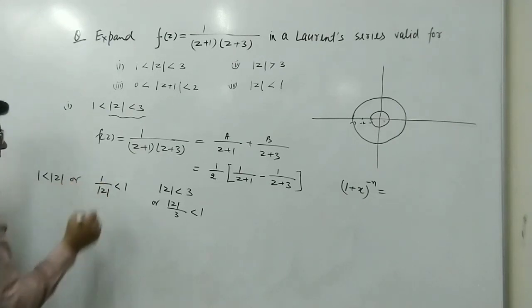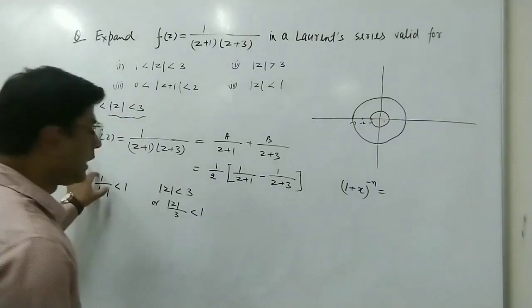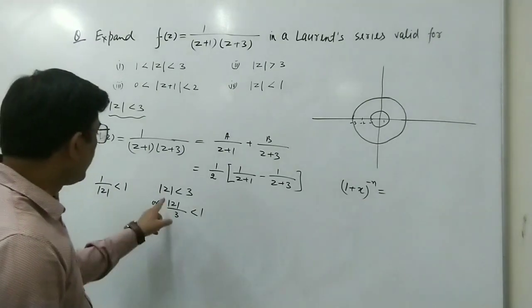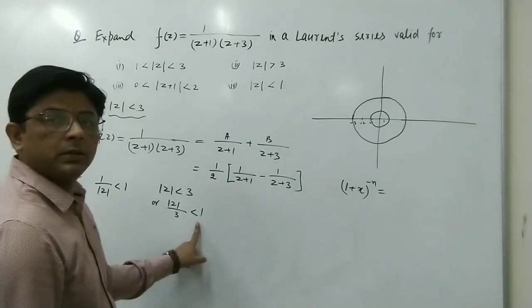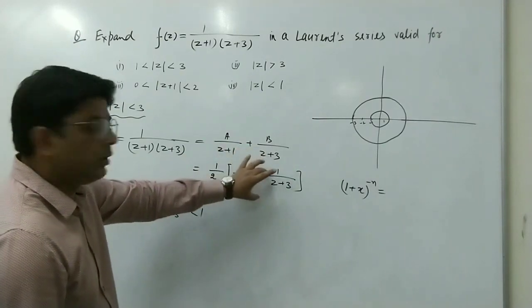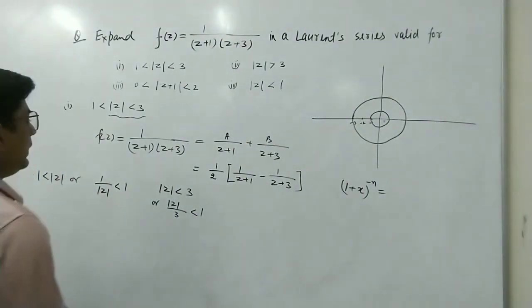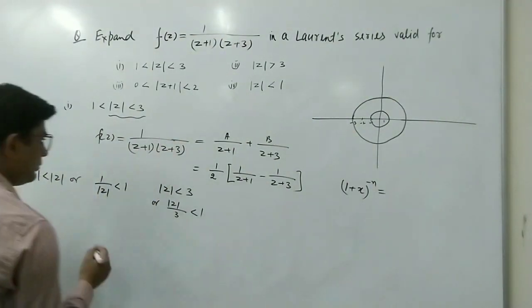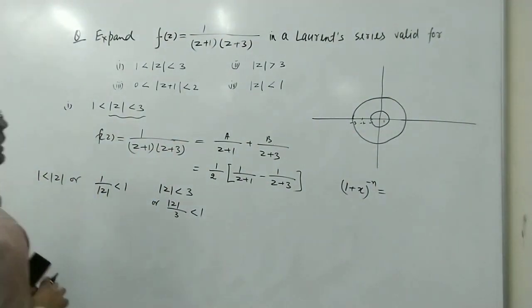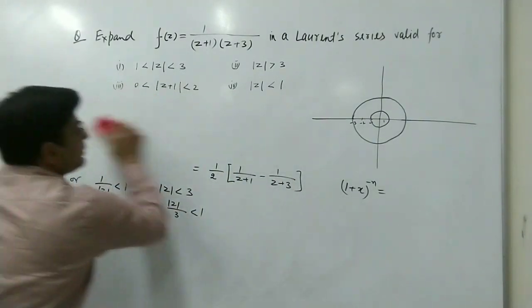So here we have 1 upon mod z less than 1, and here we have mod z upon 3 less than 1. Now we will write these two terms in this form, that f(z) is equal to. So I am writing here. Suppose I will write this again.